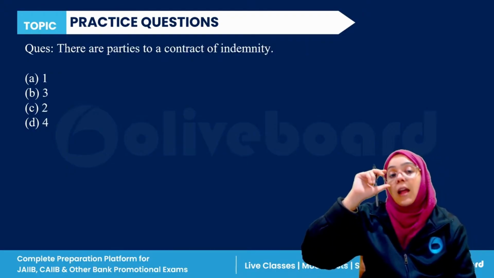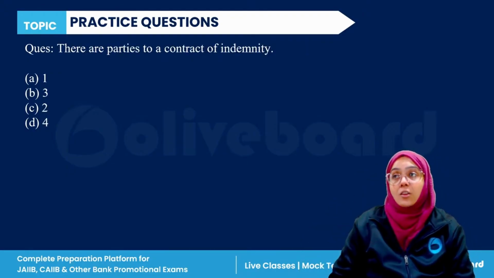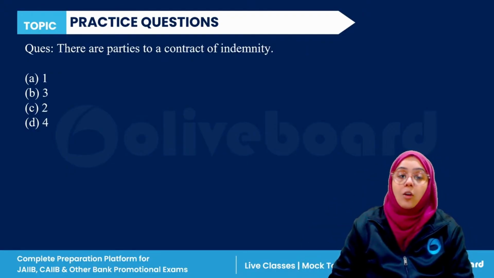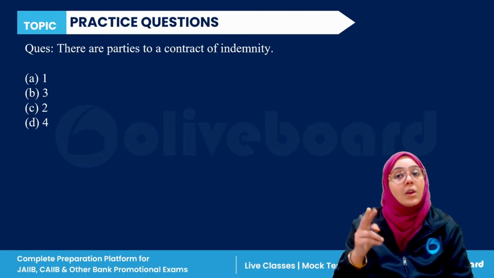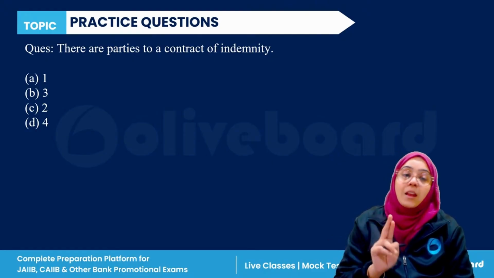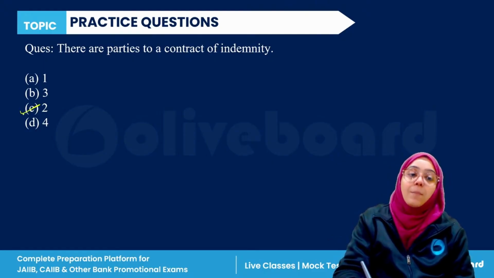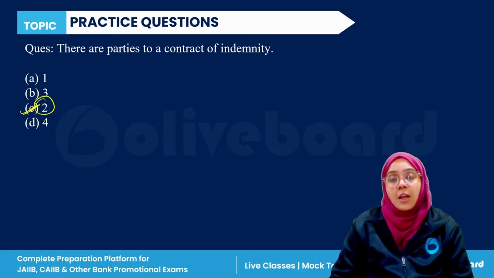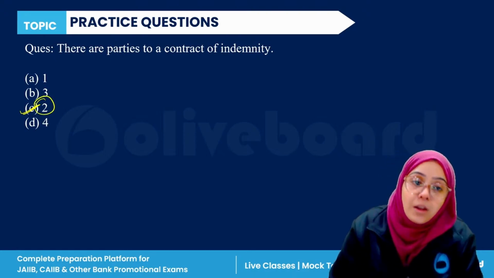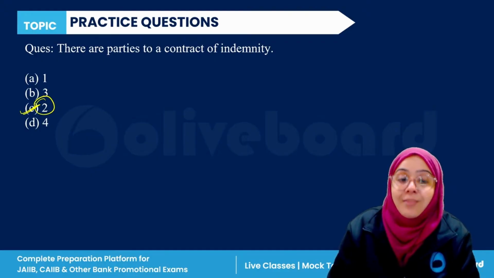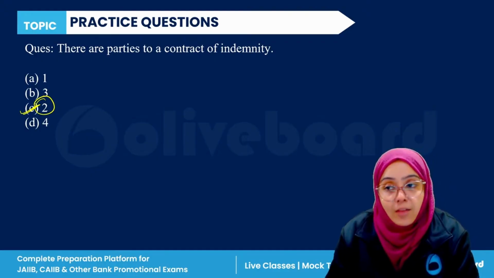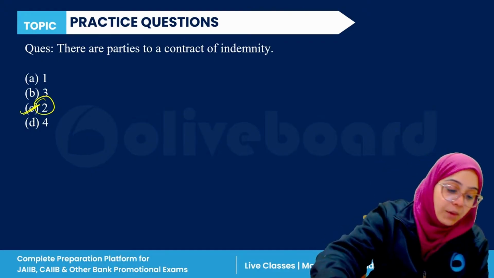Next question. How many parties are there in the contract of indemnity? One, three, two, or four? So a contract of indemnity has only two parties. There is the indemnifier and there is the indemnified. So C is the correct answer. There are only two parties in the contract of indemnity: one indemnifier and one who is called the indemnified.